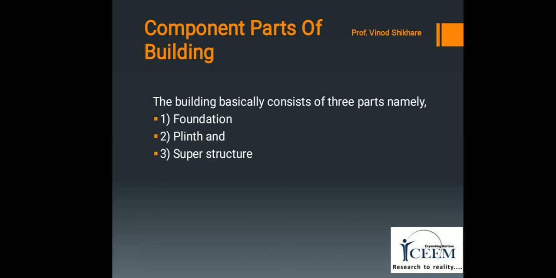Plinth is the middle part of the structure above the surface of the surrounding ground up to the surface of the floor immediately above the ground. Its function in the building is the same as that of substructure in the case of bridges. And third one is superstructure. Superstructure is that part of the structure which is constructed above the plinth level, that is above ground level.